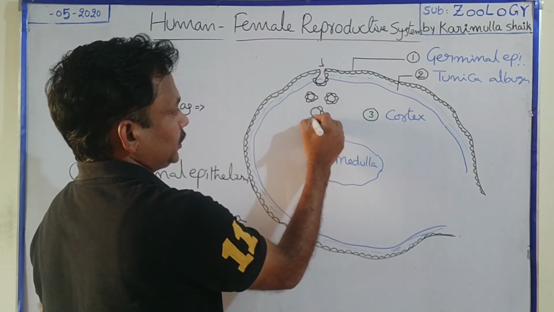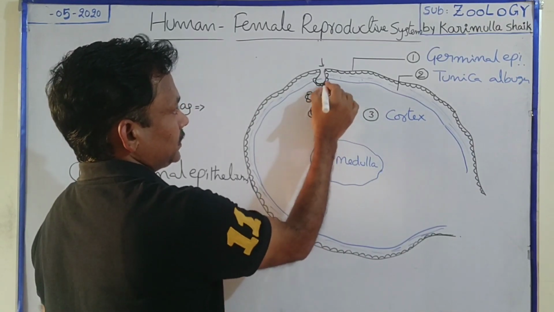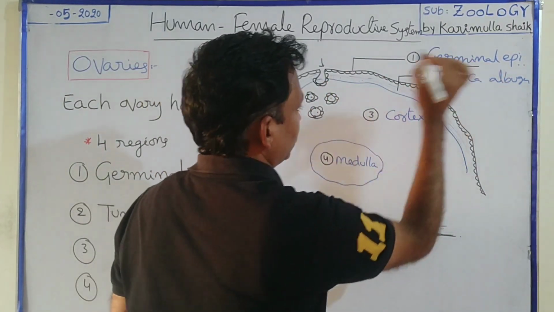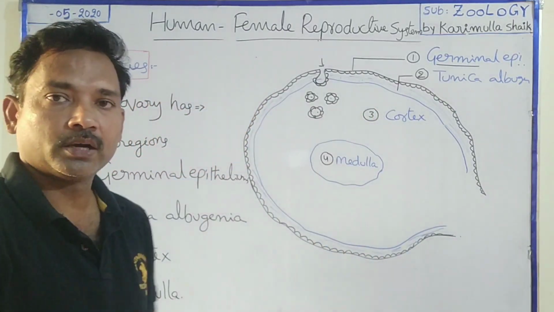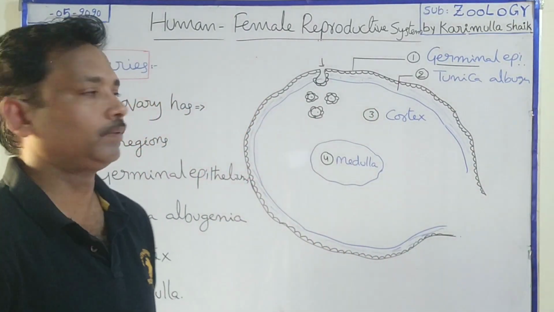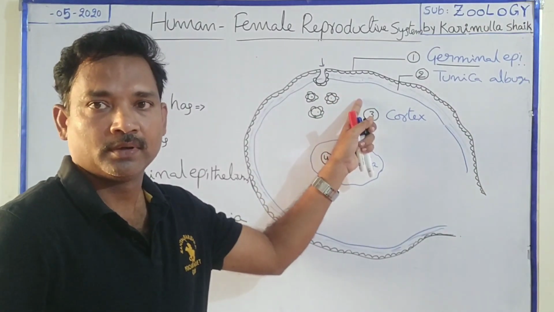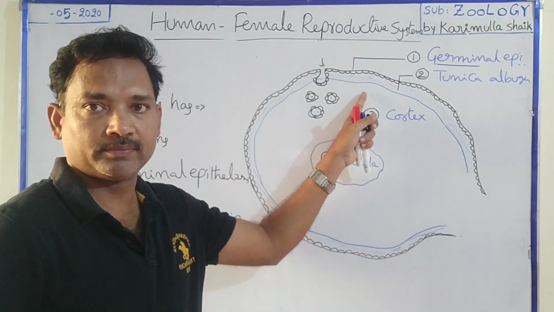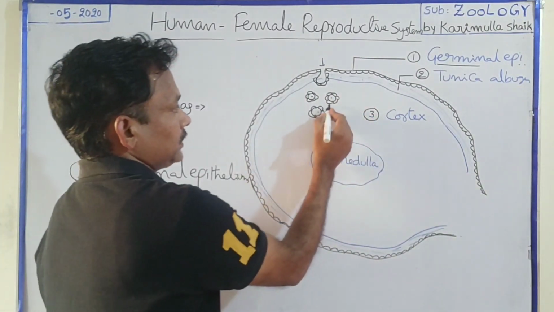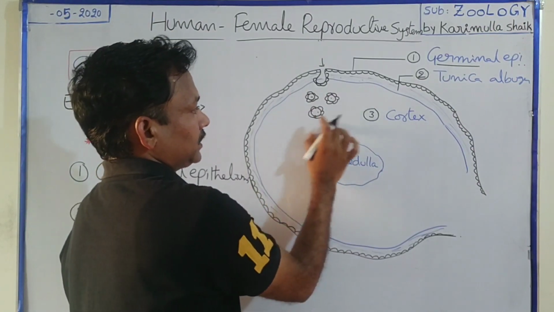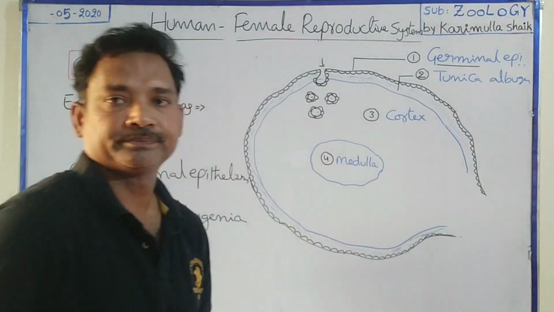Because of the formation of follicles, this epithelium is named germinal epithelium. A couple of millions of follicles are formed during the embryonic development of the baby. Later on, these follicles come and settle in the cortex area.